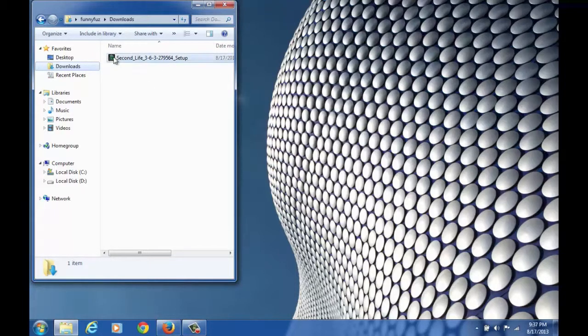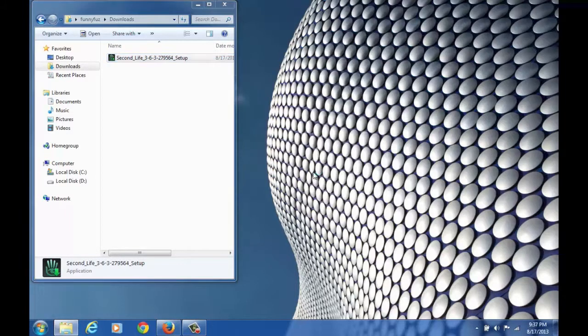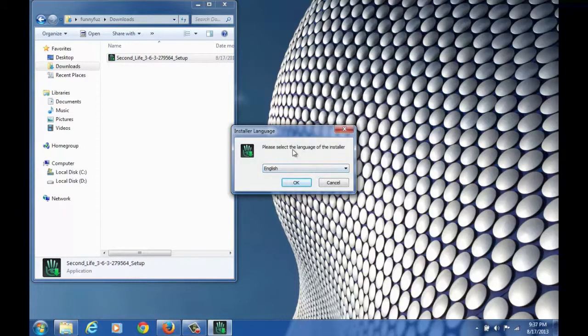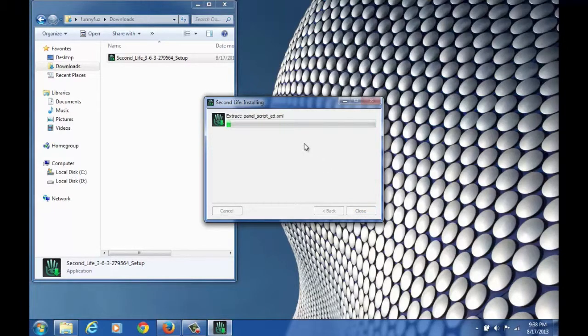Double click on that and it will ask you if you want to run the program. Say yes. Please select the language. You want it to be in English since we're working in English. And it will take it and put it in your program files, which is normal. Click on the Install button. And it will extract all of the files and install them. It takes a couple of minutes.